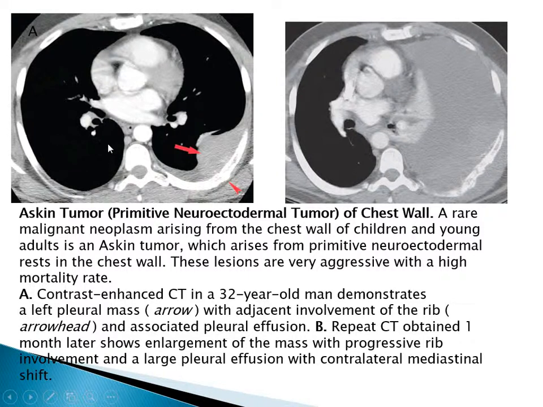This contrast-enhanced CT in a 32-year-old man demonstrates a left pleural mass with adjacent involvement of the rib and associated pleural effusion. After repeating the CT one month later, we see enlargement of the mass with progressive rib involvement and a large pleural effusion with contralateral mediastinal involvement. It's very aggressive.